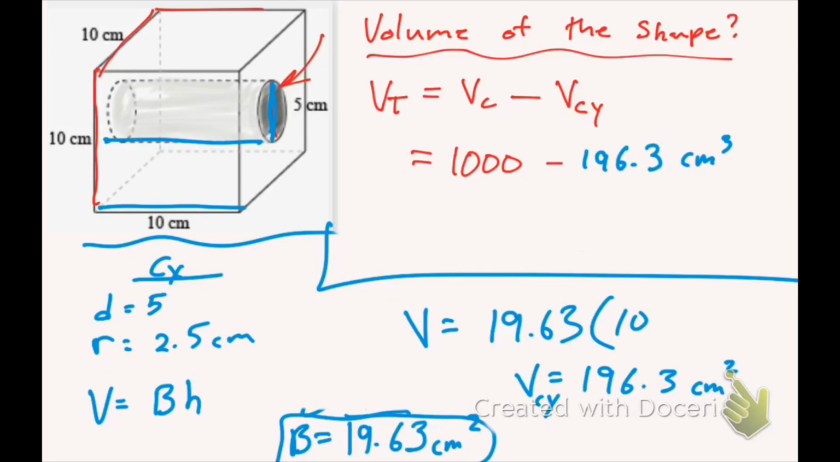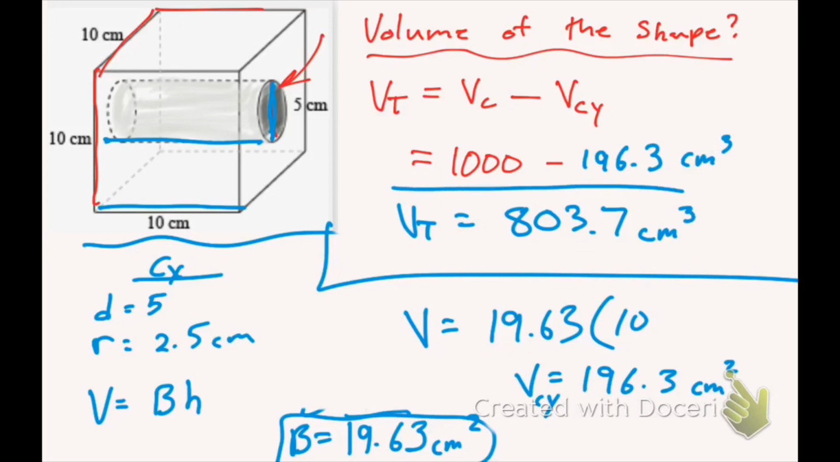So I'm going to subtract that. So I'm going to do 1,000 minus 196.3, and that will give me the total volume of 803.7 centimeters cubed. So that's the total volume left over in my cube when I drill out a hole through the center.